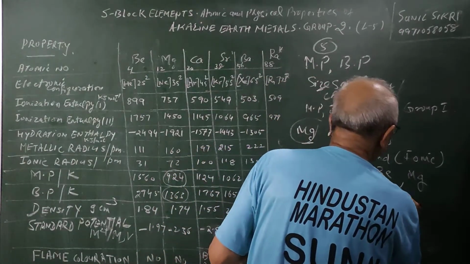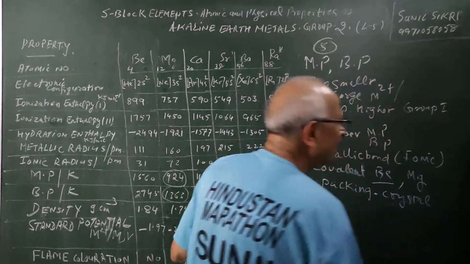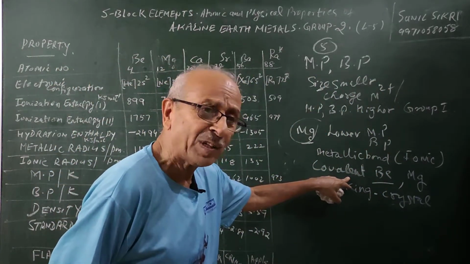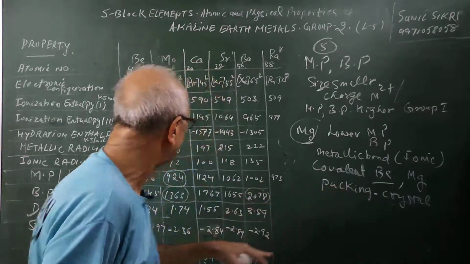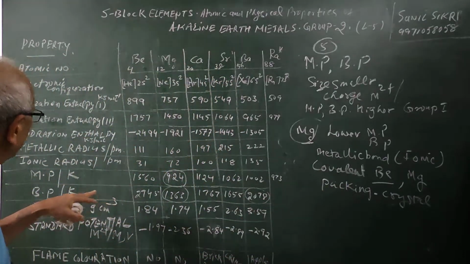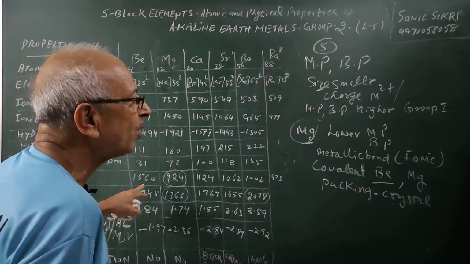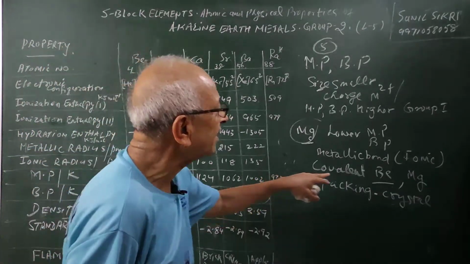crystal packing. So in the case of magnesium, you see what is happening. It is clear that beryllium has a covalent character and shows very high melting and boiling points. As you can see, the melting and boiling points of beryllium are very high, and its size is small. Therefore, the covalent character is there in beryllium.